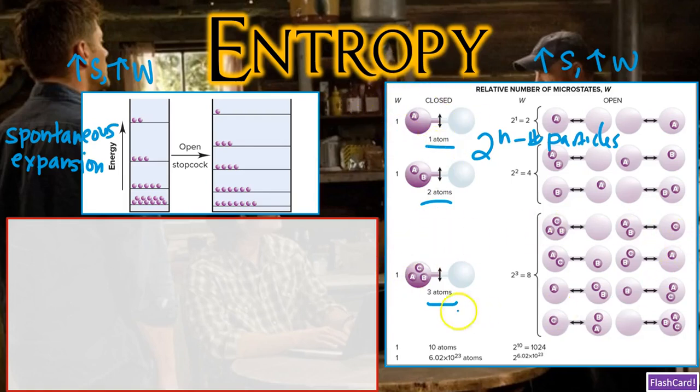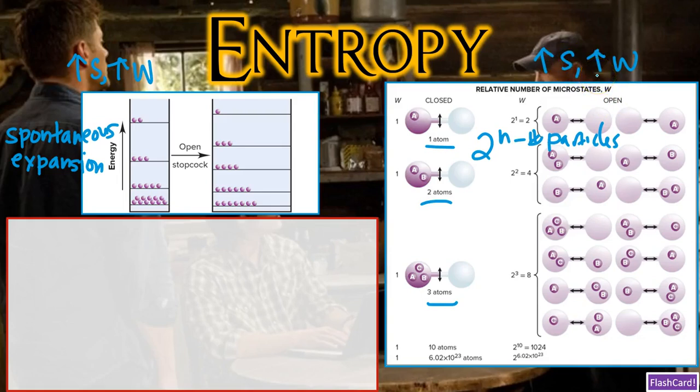So our final microstate value is higher than our initial. We see that here with the 3-atom particle system. When we say 2 to the 3, we have 8 microstates versus initially 1 microstate. So increasing the volume creates 2 to the n more microstates. And we also know microstate number, or W, is related to entropy based on the Boltzmann equation like we saw before. And since entropy is a state function, we can also treat the number of microstates, or W, as a state function. Why? Again, due to the relationship in the Boltzmann equation, in which they're directly related to one another.